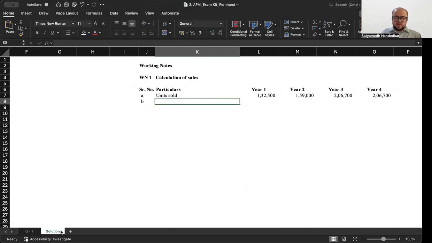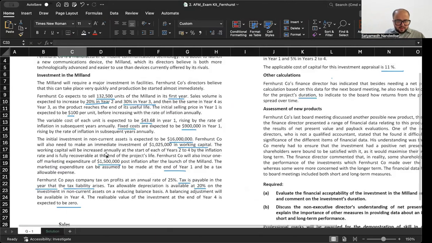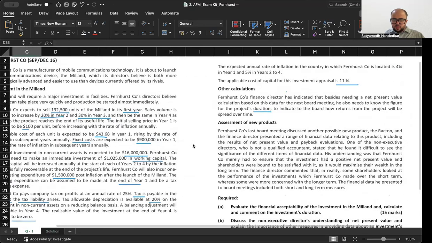Now, let's talk about the selling price per unit. Selling price in year one has been given to you is 100. And this 100 is in year one. And then they are saying that it will increase annually with the rate of inflation. Have they given you the rate of inflation? I believe they have. The expected rate of inflation in which Fernhurst company is located is 4% in year one and then 5% in years two to four.